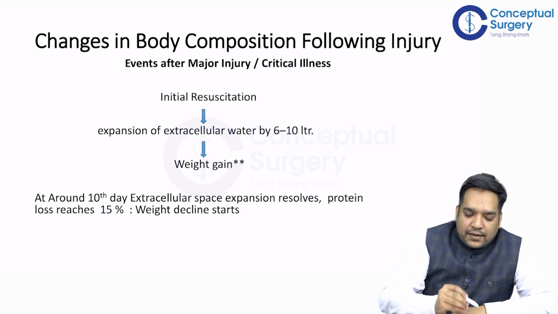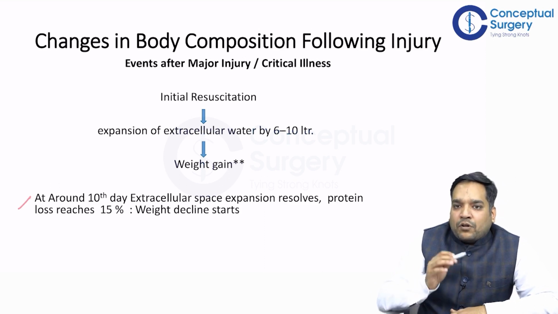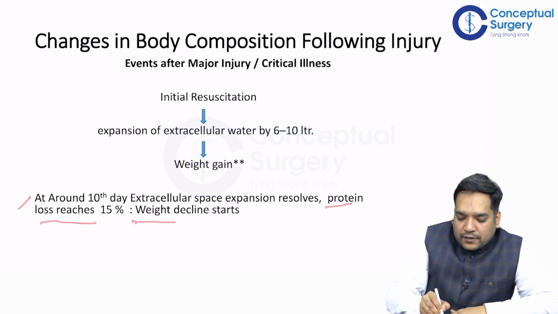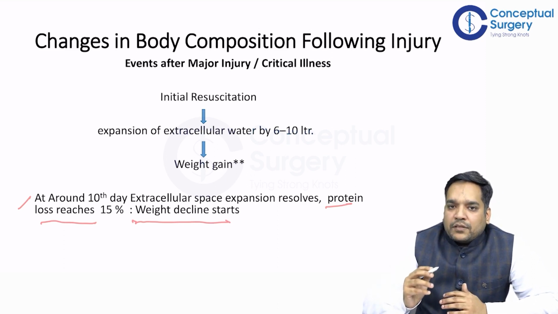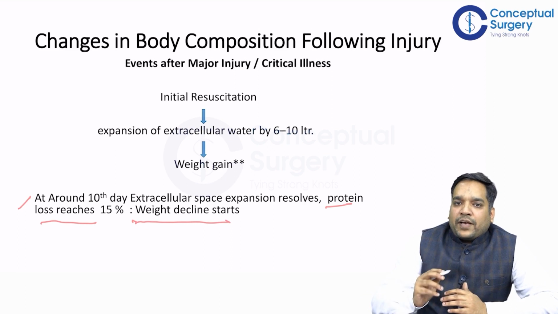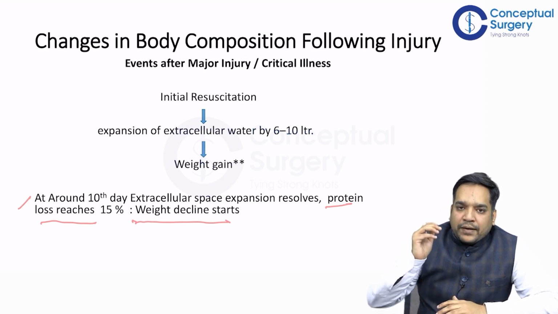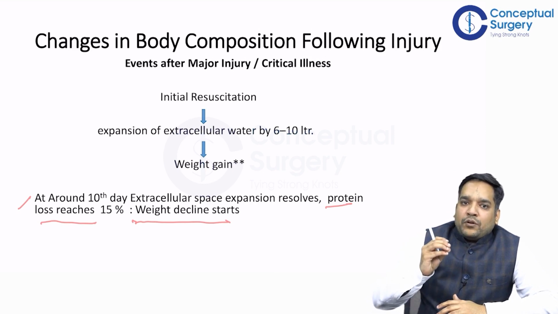But at around the 10th day, the extracellular space expansion resolves and protein loss reaches 15%. At this point, weight decline starts. Here also there was a loss of protein and muscle, but because of extracellular water, weight gain happened. This was a paradox. At around the 10th day the expansion resolves, and protein loss reaches a very low point, beyond which weight decline starts.